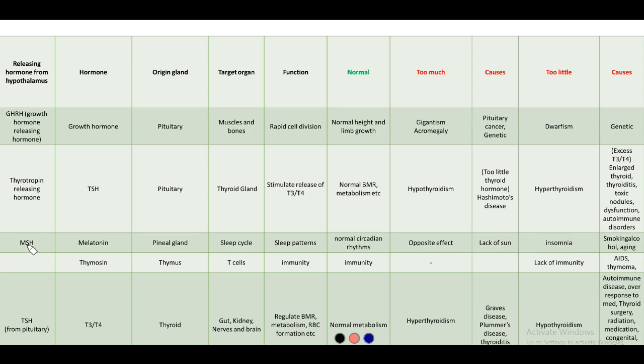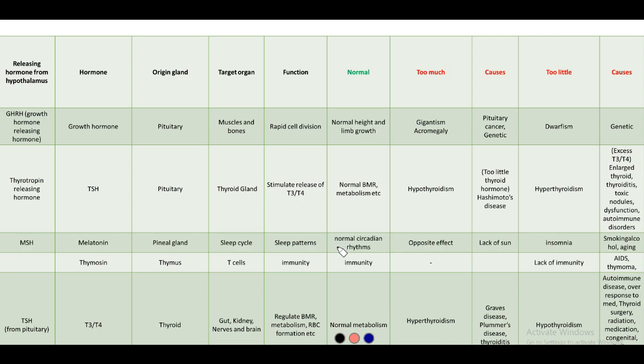The next one we have is melatonin. Melatonin is secreted by the pineal gland when it is stimulated by the melanocyte stimulating hormone. This melatonin is responsible for the sleep cycle. Sleep patterns, daytime, your 24-hour patterns, what functions you do, your menstrual cycle, everything is regulated by this melatonin. And if it is in normal quantities, normal circadian rhythms are seen.